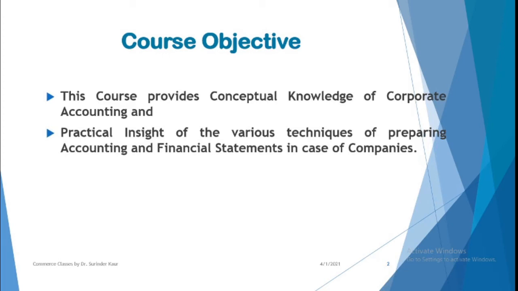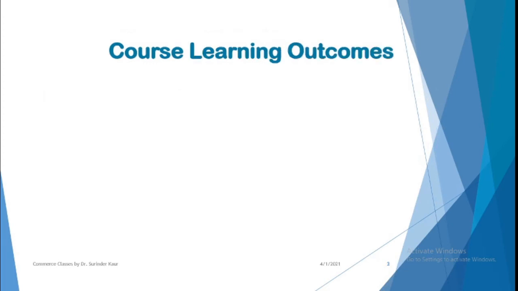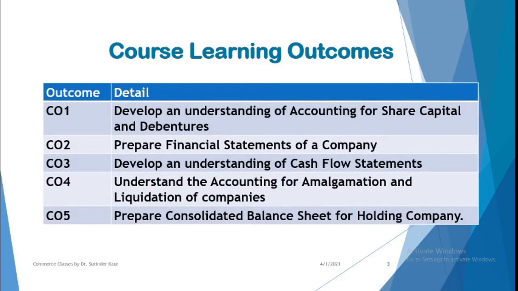Now let us understand the learning outcomes. After going through the course, one should be in a position to understand accounting for share capital and debentures. Although in your 12th standard you have come after solving questions on issue of shares, issue of debentures, etc. But here in BCom Honors the depth will be much more as compared to what you have earlier done. Then it will be including some more topics also.